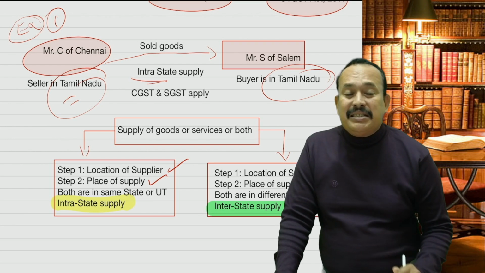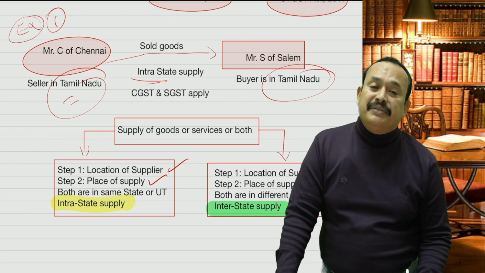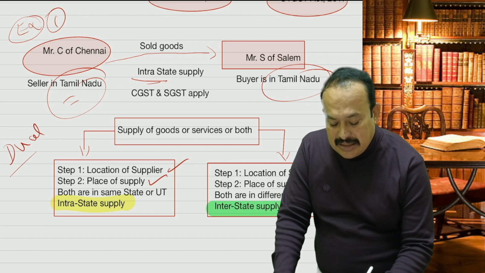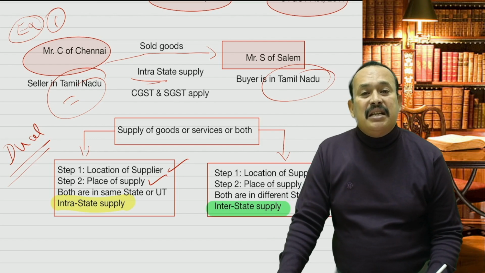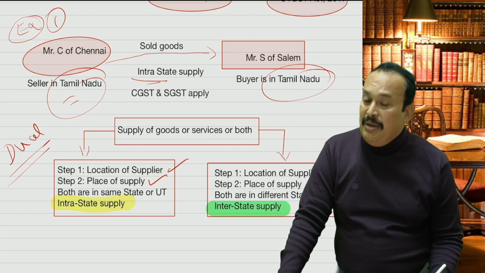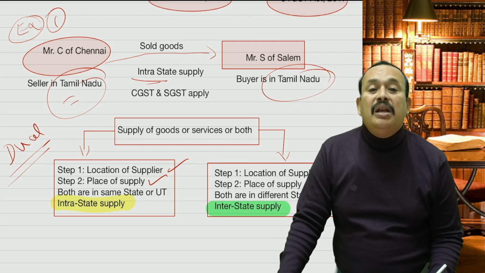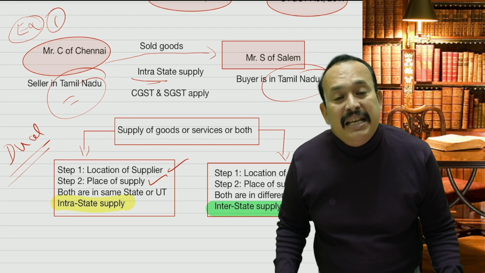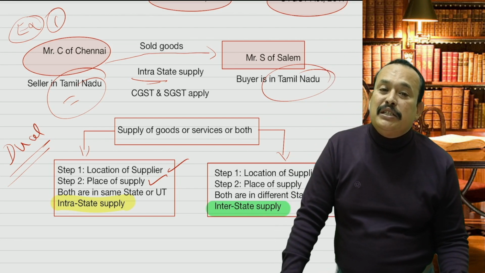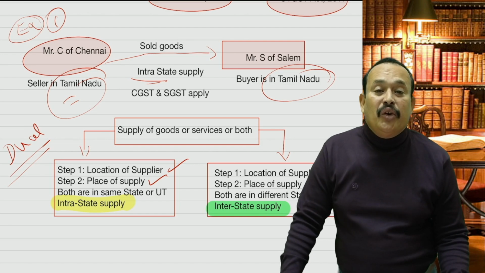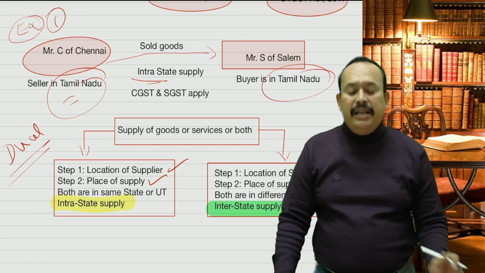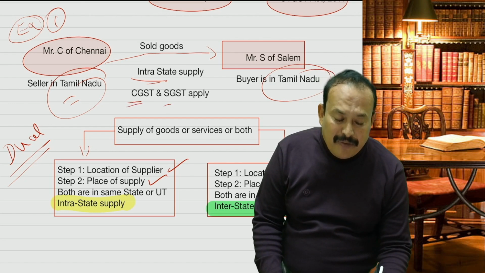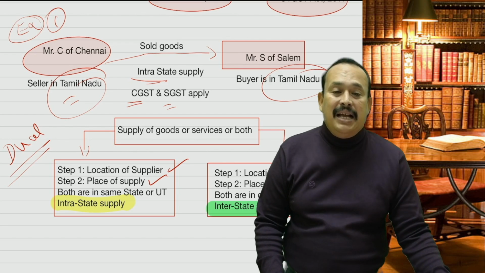Then the conceptual understanding of the GST: the foundation stone of the GST is the dual tax structure. It is called the dual tax structure, where the central government and the state government both equally levy the tax, namely the revenue is shared between state and centre equally. It is the basic foundation stone of the GST. Resultantly, the central government will levy Central Goods and Services Tax, and the state government will levy State Goods and Services Tax.